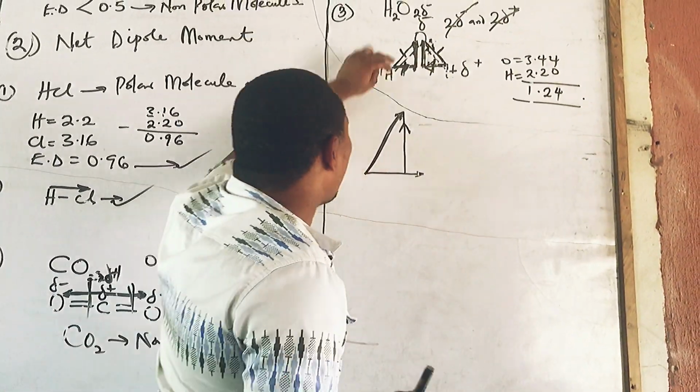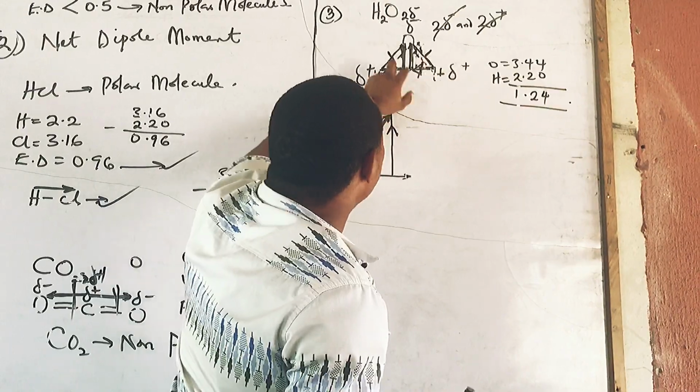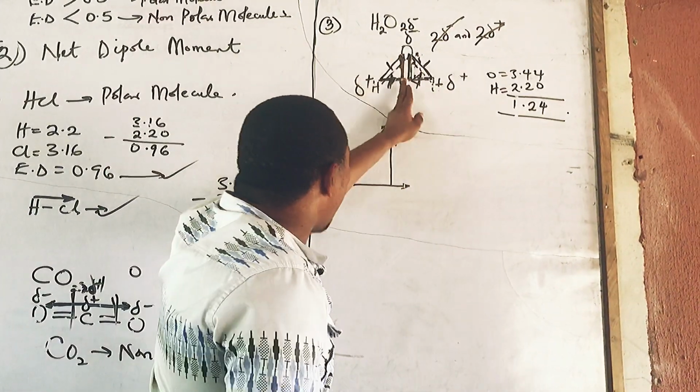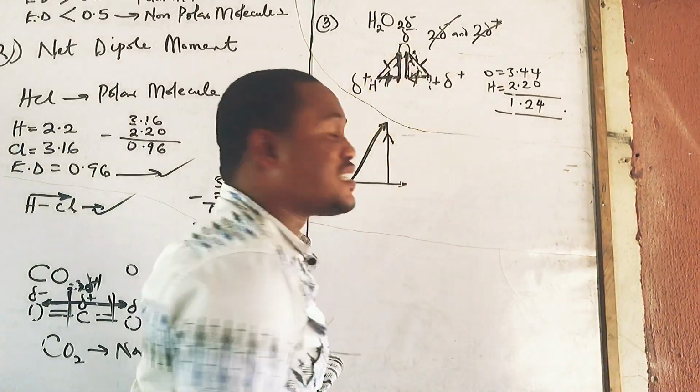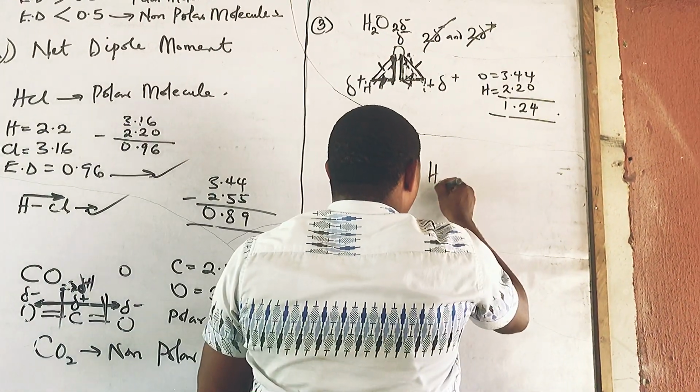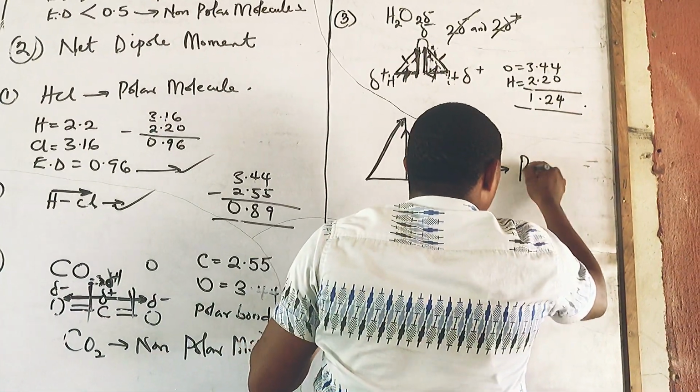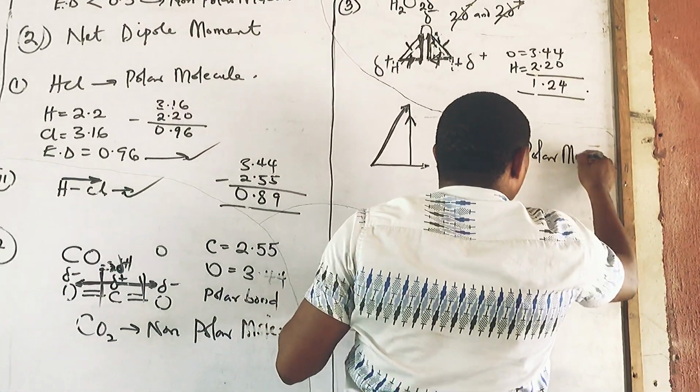The dipole moment, because this and this has cancelled, doesn't mean that there will not be a dipole moment here. There's a dipole moment here coming from this very particular axis, which will make our H2O have a net dipole moment. Definitely H2O, you have a polar moment.